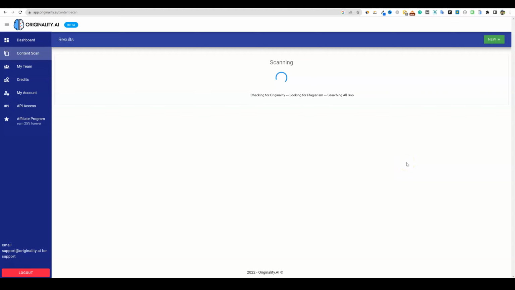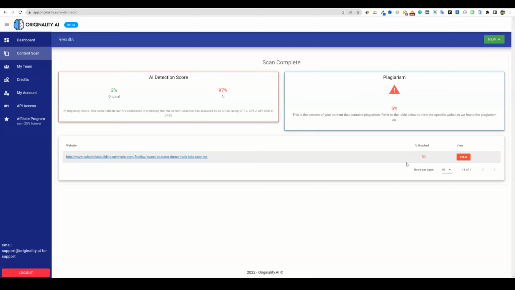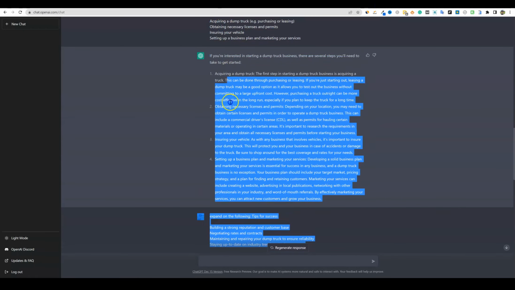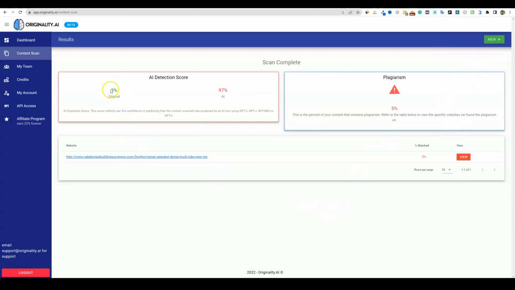And hopefully, if my theory is correct, this should be a lower originality score, meaning less effective or not as good. And check this out. So 3% AI detection score right here. And it even had a little bit of plagiarism, based on just grabbing ChatGPT. So just grabbing the text and pasting this on your site might not be the best idea. I'm going to emphasize, only if you are concerned about the AI content being on your website. If you are concerned with that, then this 3% is not the best score, 97% AI.